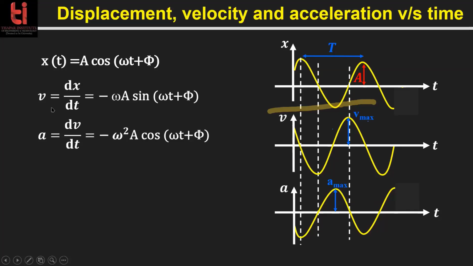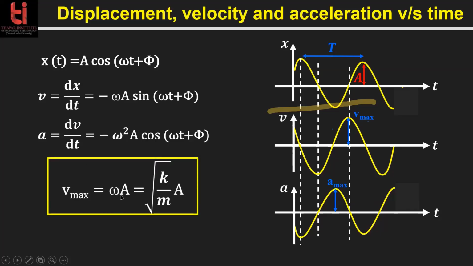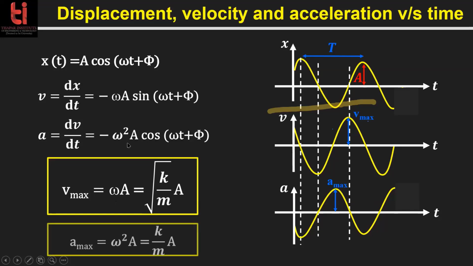So the maximum velocity is omega a, which is the square root of k by m times the amplitude. And the maximum acceleration is omega square a, whenever cos(omega t plus phi) is 1. Is it fine? Yes, sir.